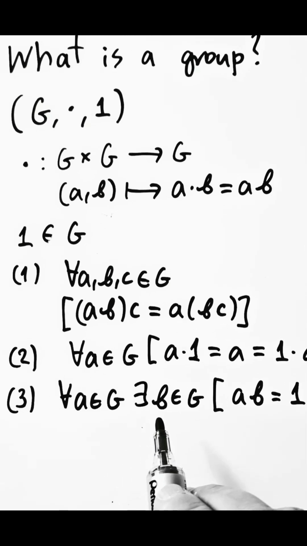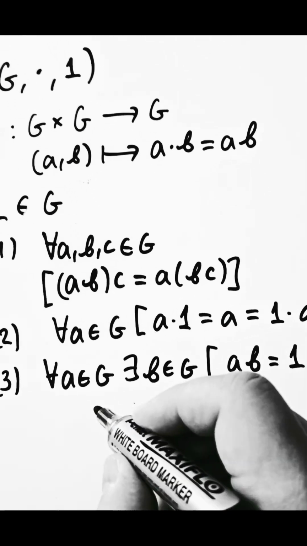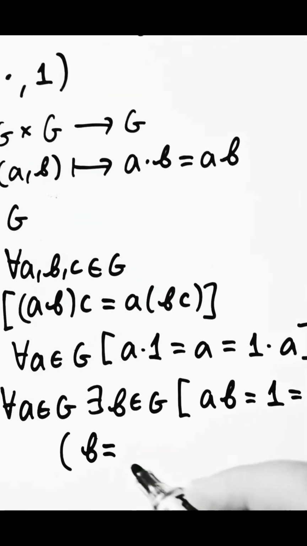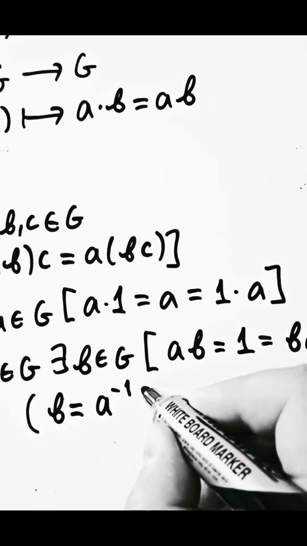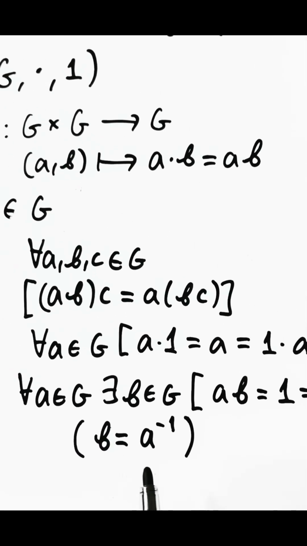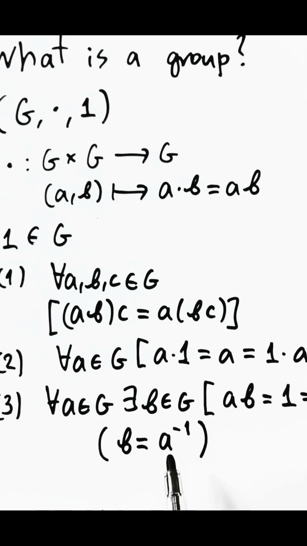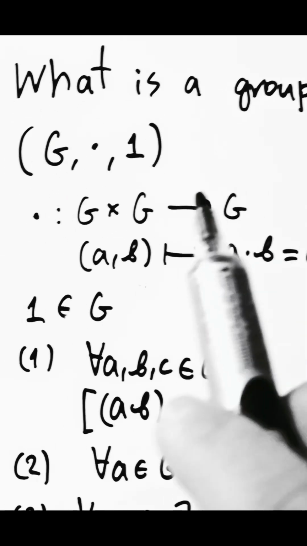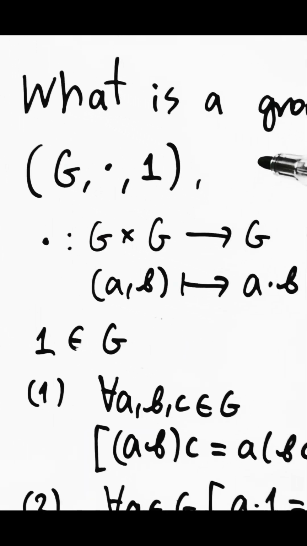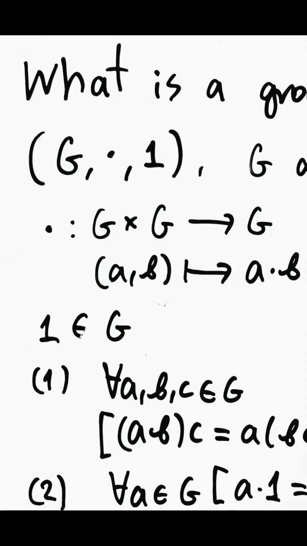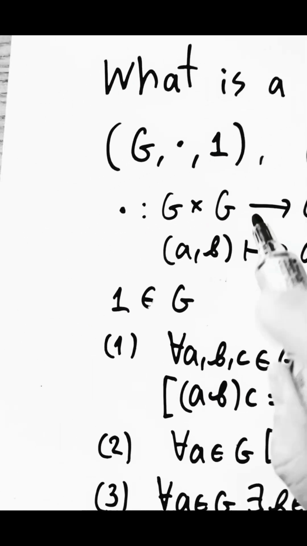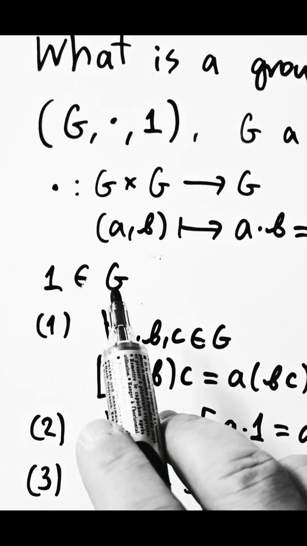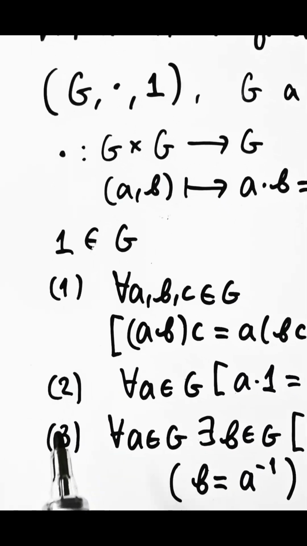It can then be shown that B is unique for a given A, which allows us to adopt a special notation for B that only refers to A. We write B this way and call it the inverse of A. So a group is a triple consisting of a set G, a binary operation on G, and an element of G having these three properties.